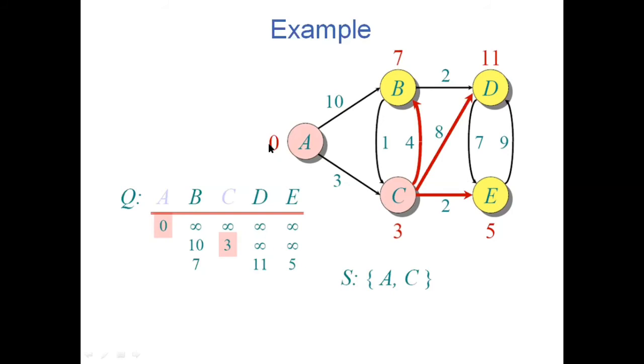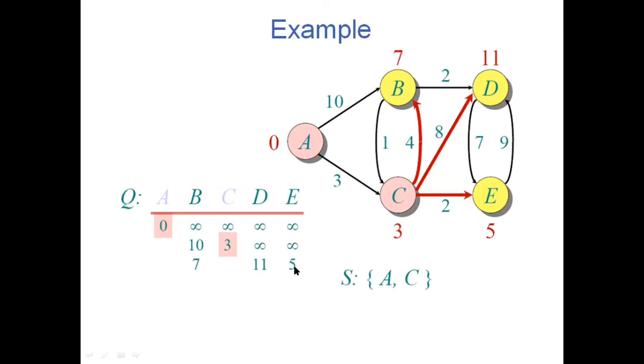And if I am going to E through C, then ACE, that is my path. So the weight is 3 plus 2, that is 5. So the weights are updated. I had only 3 edges from C. I was checking whether any path exists, and what is the total weight of the path through these vertices. That is 3 plus 4, 7; 3 plus 8, 11; 3 plus 2, 5. So the weights have been updated.